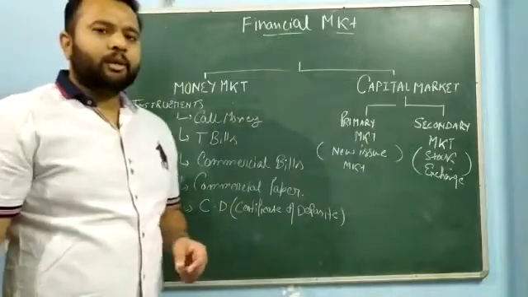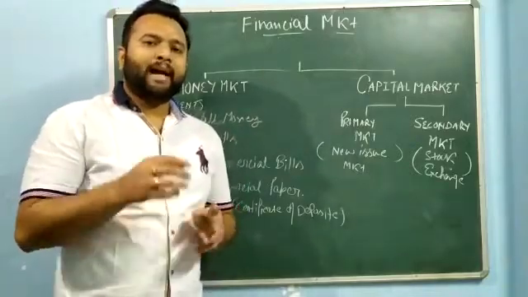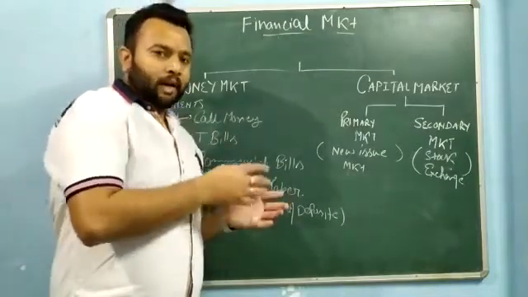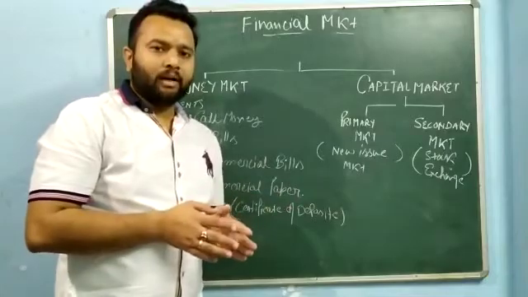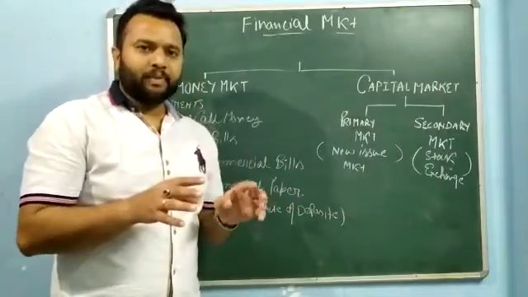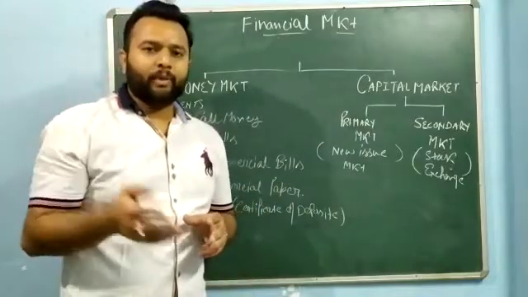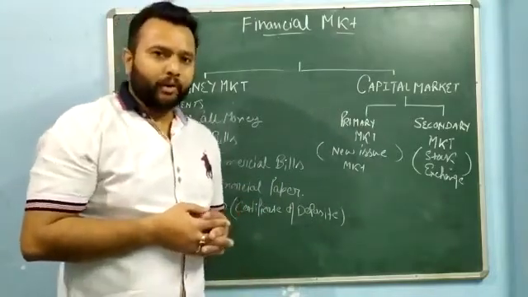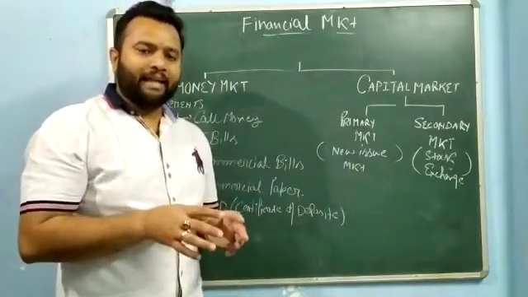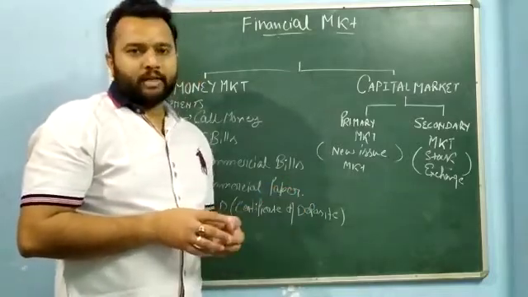Now we have commercial paper, first introduced in India in 1990. These are issued by highly credit-worthy companies in the market. I'm saying highly credit-worthy companies because it is not a specific condition that any company with goodwill of 10 lakh, 20 lakh or 10 crore, 20 crore can issue these. The company that has high creditworthiness can issue these as they are unsecured securities.